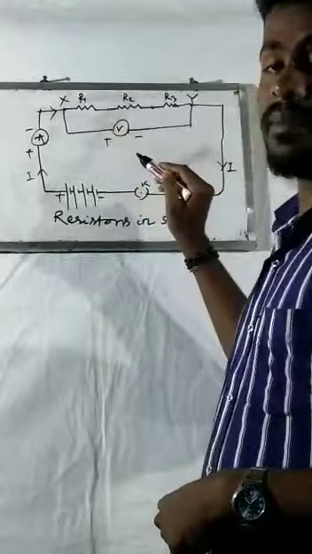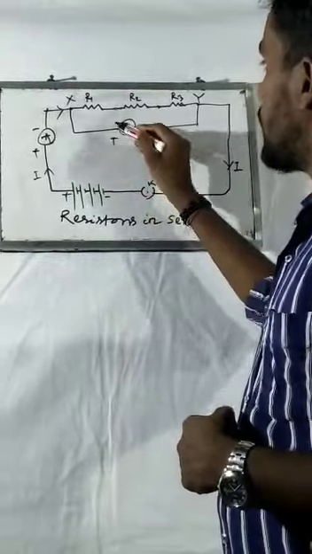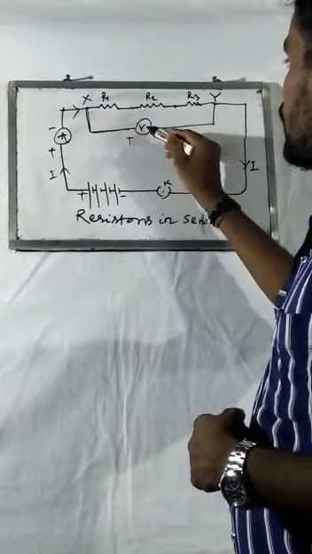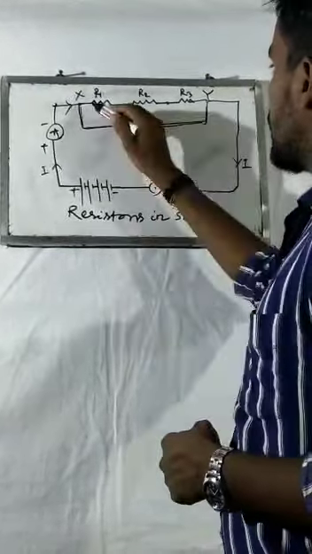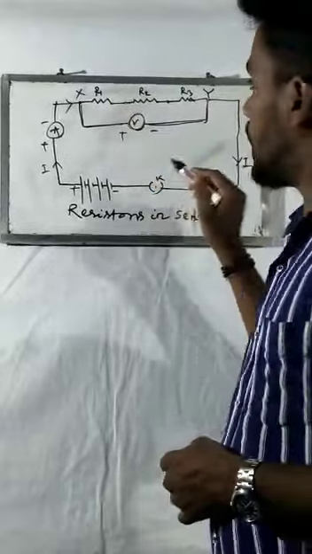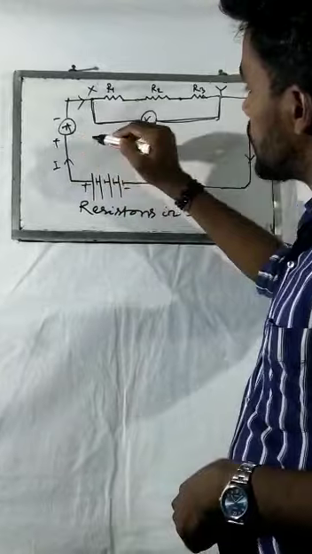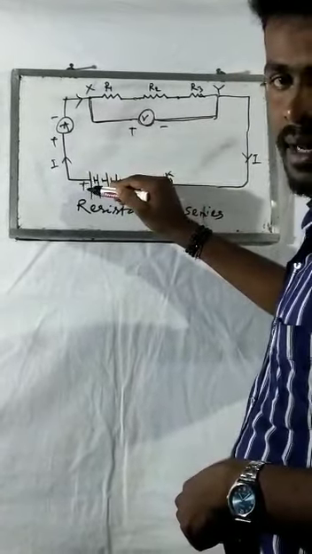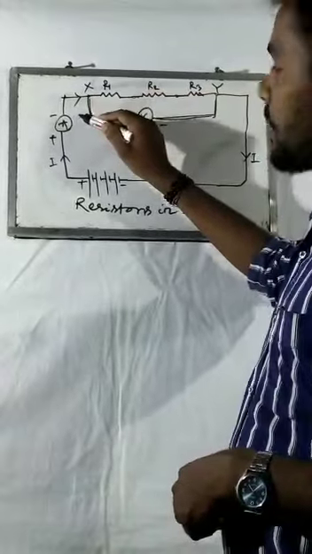And always remember, it may be series, it may be parallel. The voltmeter is always connected in parallel with the circuit. Here the circuit and the voltmeter are connected in parallel, and the ammeter is connected in series, because the ammeter's positive terminal is connected with the positive terminal of the battery, and the ammeter's negative terminal is connected with the negative terminal of the battery.